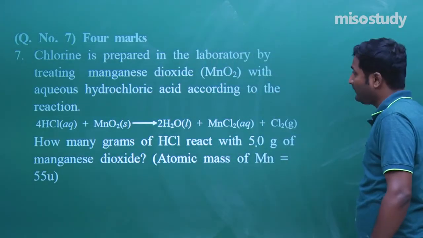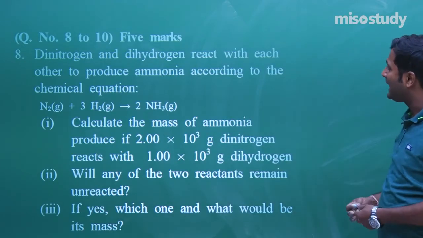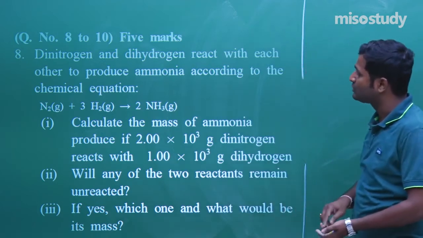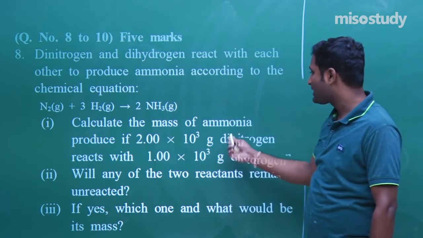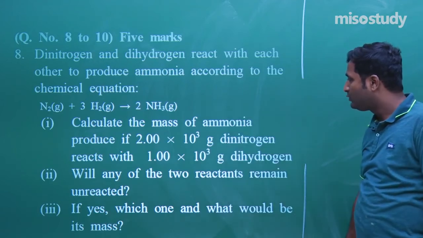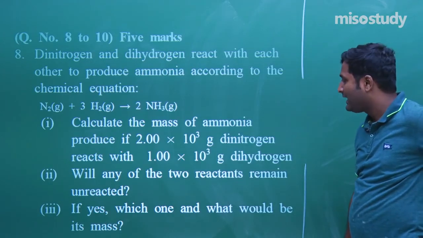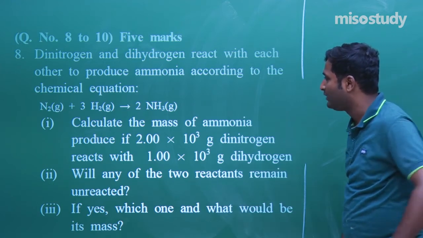Now, question number 8. Dinitrogen and dihydrogen react with each other. This is a 5 marks question. According to the equation, calculate the mass of ammonia produced when 2 into 10 to the power 3 gram dinitrogen reacts with 1 into 10 to the power 3 gram dihydrogen.